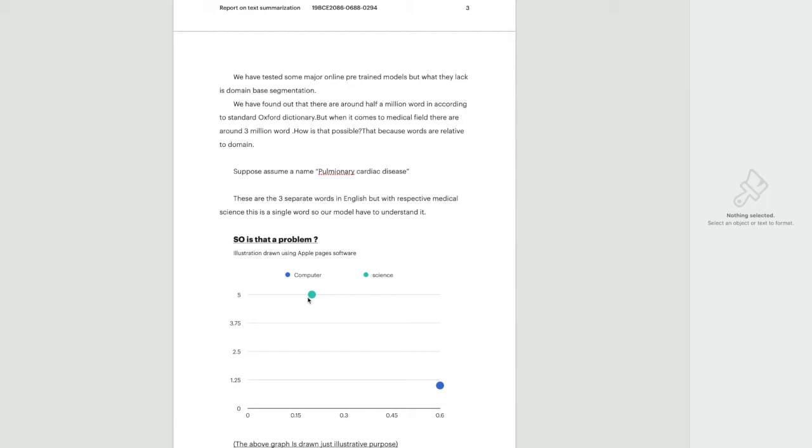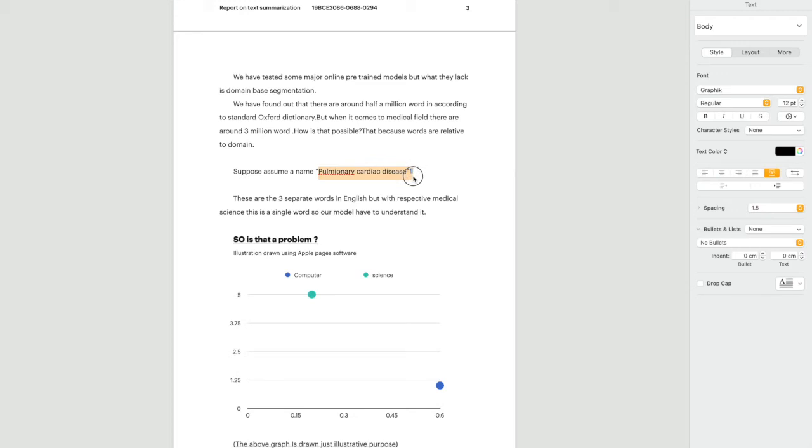Let's assume that PCD is pulmonary cardiac disease. According to the dictionary, disease, cardiac, and pulmonary are three different words. But for a medical science student, these three words are like a single word. It may not be a single word, but in medical science books this is considered as one word. When these three are together, they create some meaning.